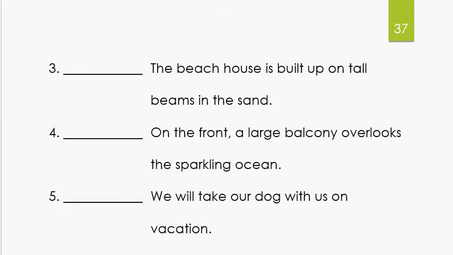The beach house is built up on tall beams in the sand. First, let's look for prepositions.